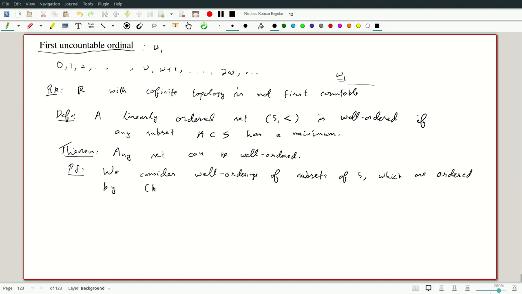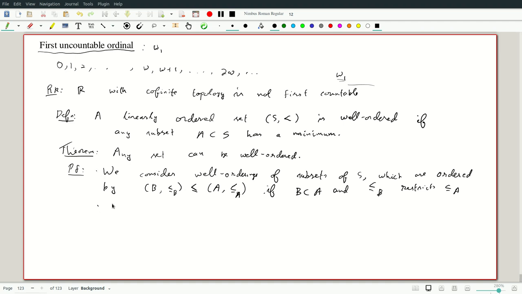If I have B with a well ordering and A with a well ordering, we say B is less than or equal to A if B is contained in A and the order on B is the restriction of the order on A. So if I have two elements in B, the order is exactly the order in A. It's actually easy to see any restriction is automatically a well ordering, but here we have an ordering on the well orderings of subsets of S.